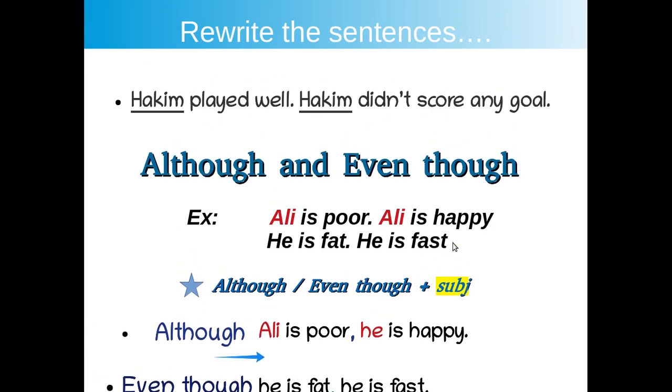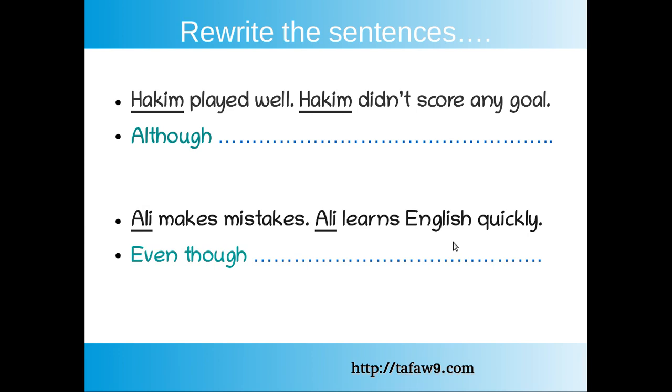We move now to page number 2. So we have an exercise. Rewrite the sentences using the words given. So we have sentence number 1. Hakim played well, Hakim didn't score any goal. هنا تناقض. He played well, normally he should score. So we use although. Sentence number 2, Ali makes mistakes, full stop. Ali learns English quickly. So we rewrite the sentence with even though.